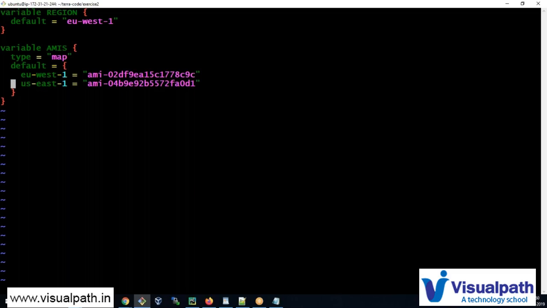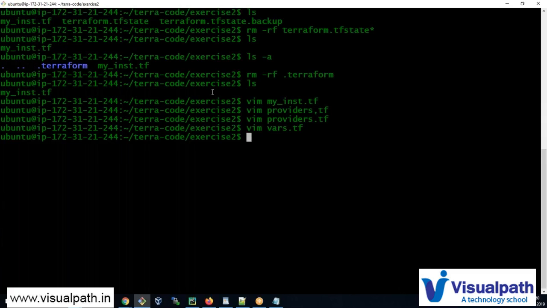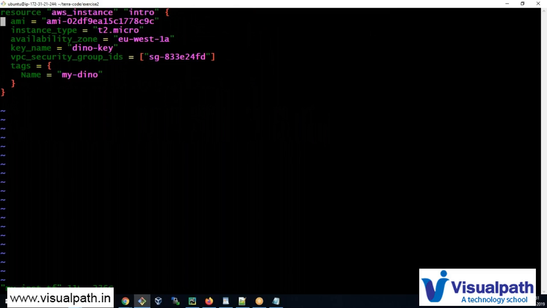Okay. So I have defined just two variables here. One is region, the other is AMI. Region is a normal variable, its value is this. This is a map variable. Its value will be picked up if you provide the key name. Okay, let's save that. And now let's open our instance.tf file.